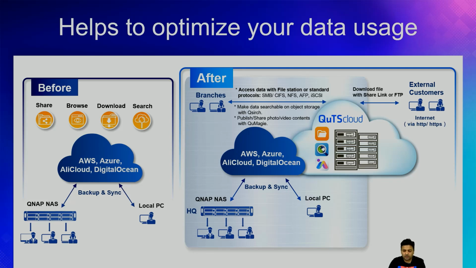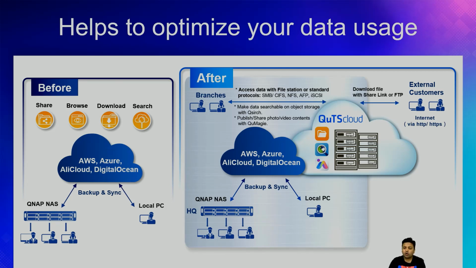One of the main features of QuTScloud is that we believe it can help you optimize your cloud data usage and make the best use of your cloud data. For example, assume enterprises are storing their data on a cloud platform, maybe AWS, Azure, Google Cloud Platform, or any other.